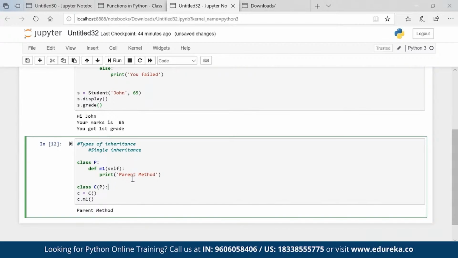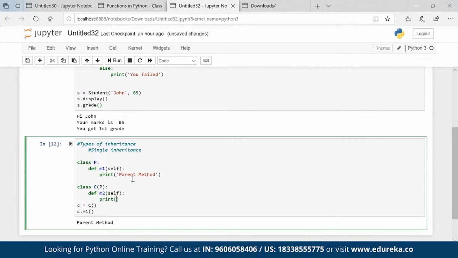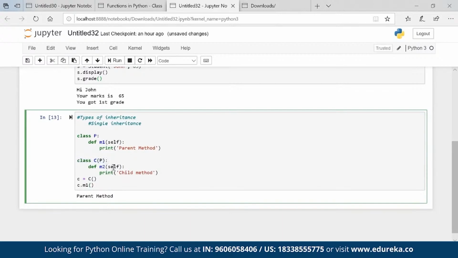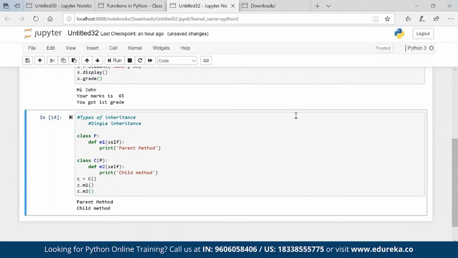Now let's say I'm giving some features to this child also. Print child method. Right? Now what all properties? Pass is a simple keyword. If I'm creating a class and I don't want to execute anything here, it is just pass. No properties, just pass it. Now C dot, you will see that I have M2 also coming in. Okay, so that is how you are able to get it.